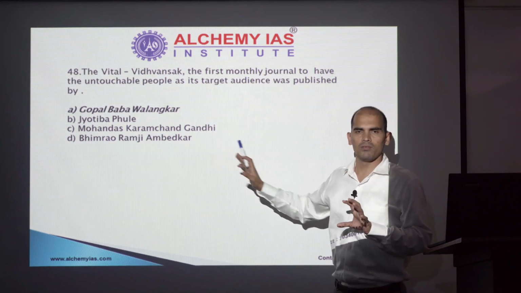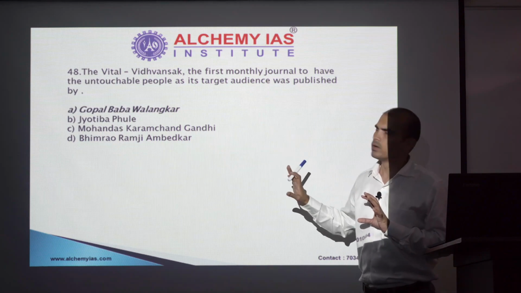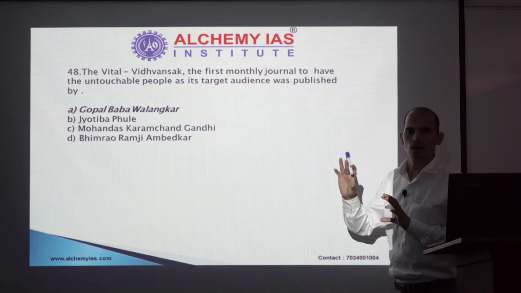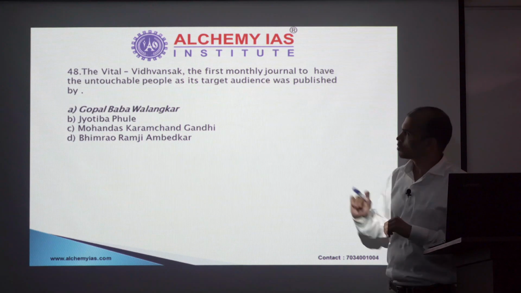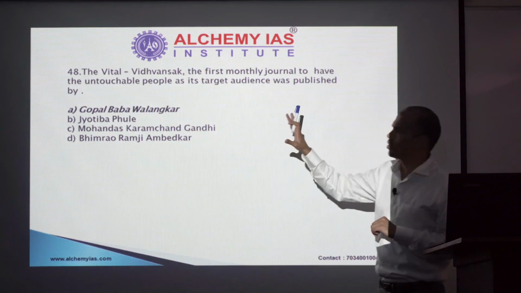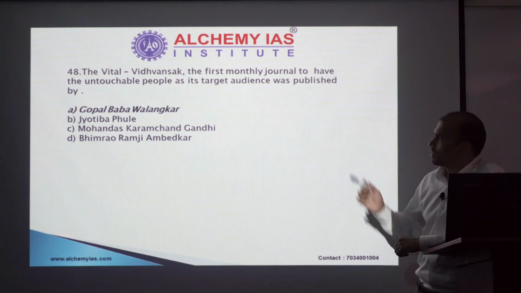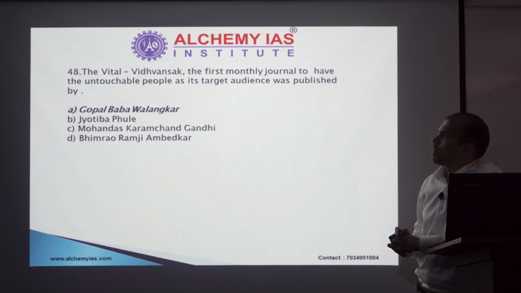Dr. Ambedkar, again, we have read a lot about Dr. Ambedkar, but we have never come across this kind of journal with reference to him. So this leaves you with options A and B. So you have reached again a 50-50 stage. Out of that you could have put any option, but the right option in this case is Gopal Baba Walankar.